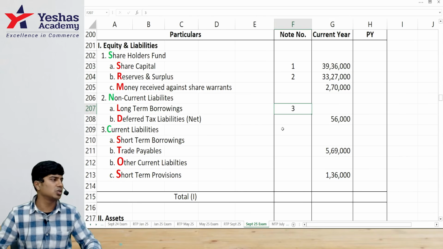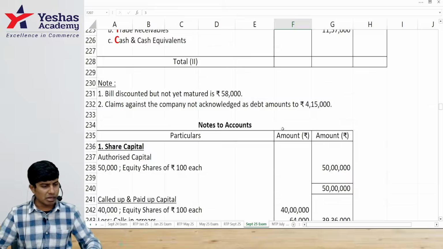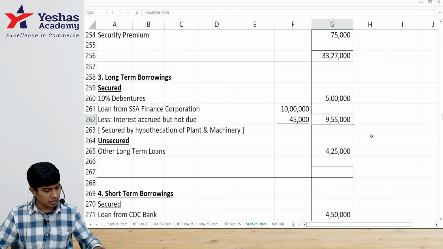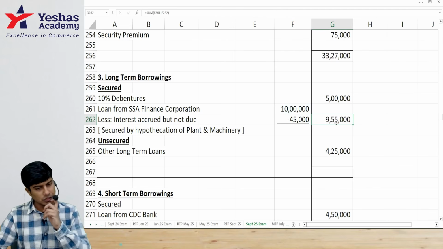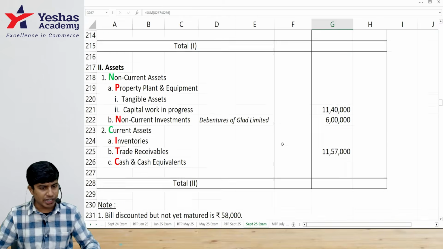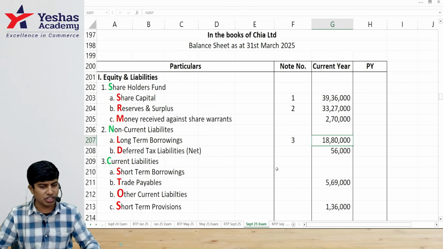Long term borrowings is the next note. I'll take long term borrowings. How much is it? 5 lakh. One second. I would have to write this 10 lakh minus 45 here, 9 lakh 55. Now take the total. 18 lakh 80. I would write 18 lakh 80 as note number 3.